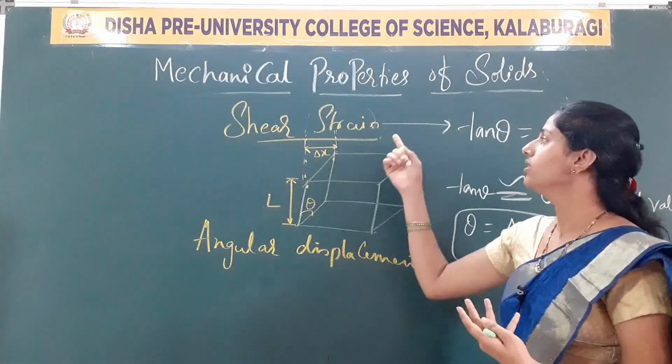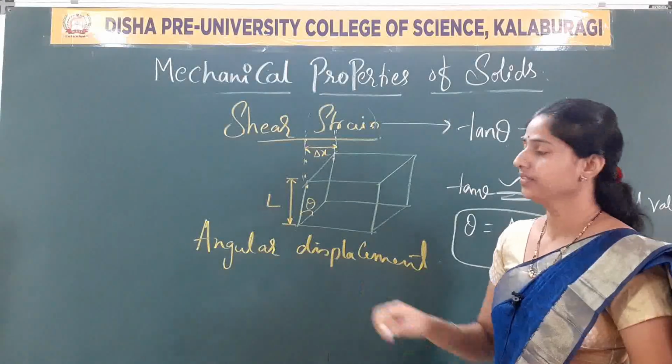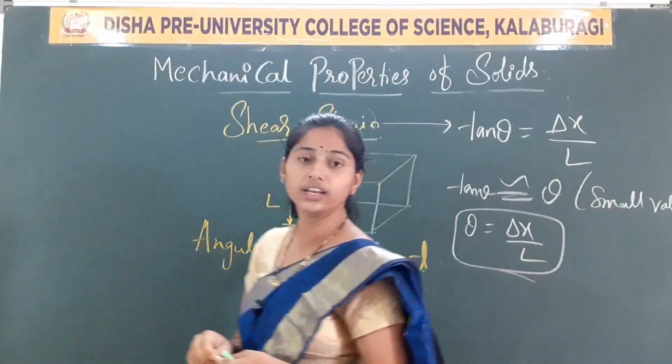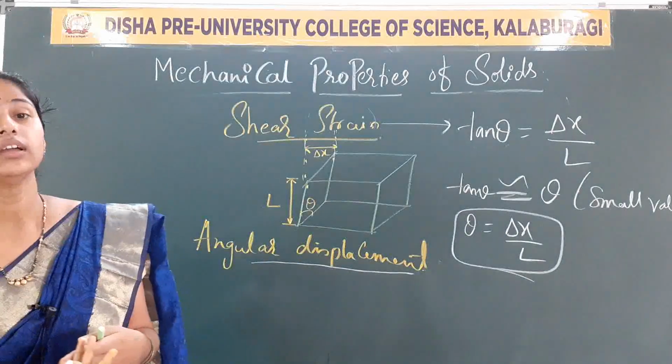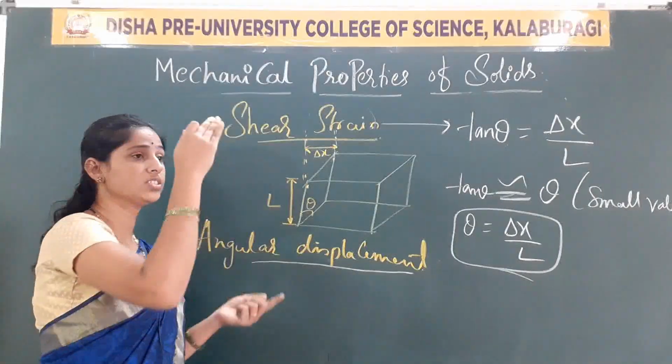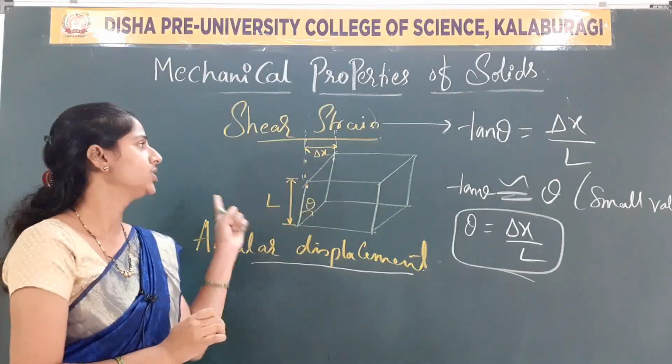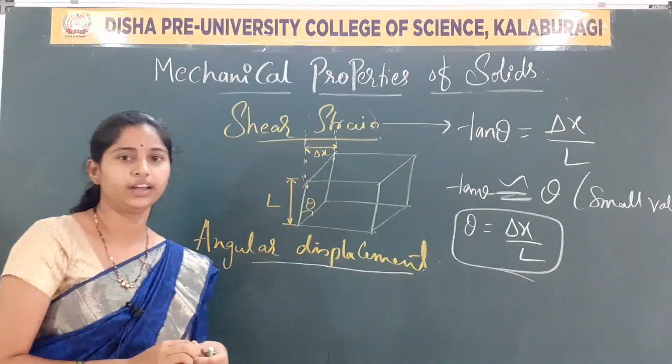Cleared? Now shear strain is nothing but what? It is the angular displacement to the reference line where the body has tangential stress acting on it. That is the shear strain. Cleared everyone?